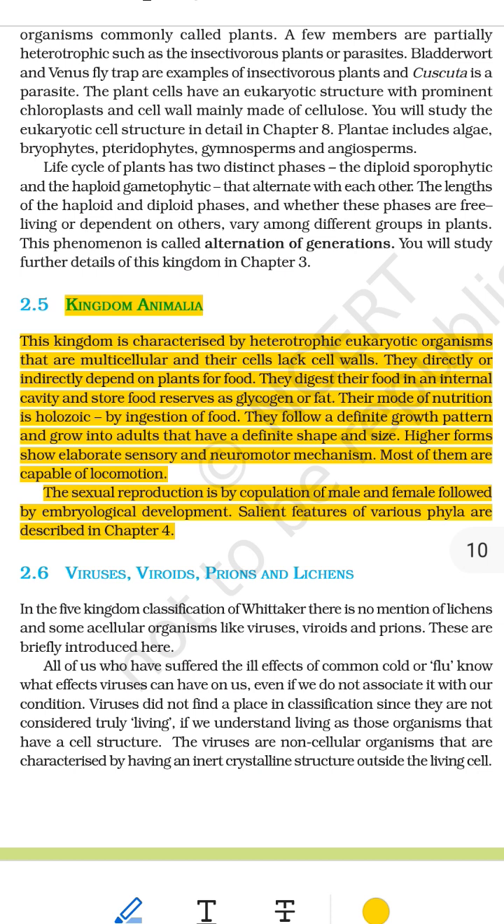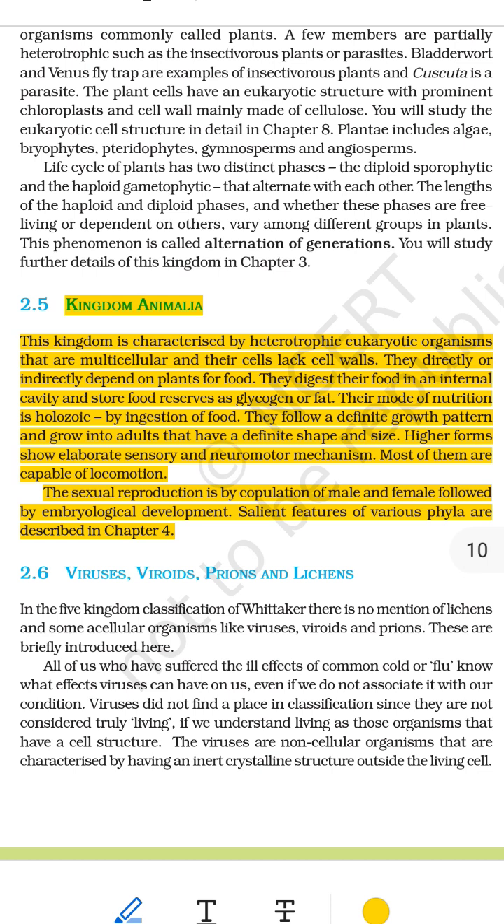7. Most of them are capable of locomotion. Meaning, locomotion equals moving from one place to another. Most animals can move on their own. Examples, humans walk or run. Birds fly, fish swim, snakes crawl.